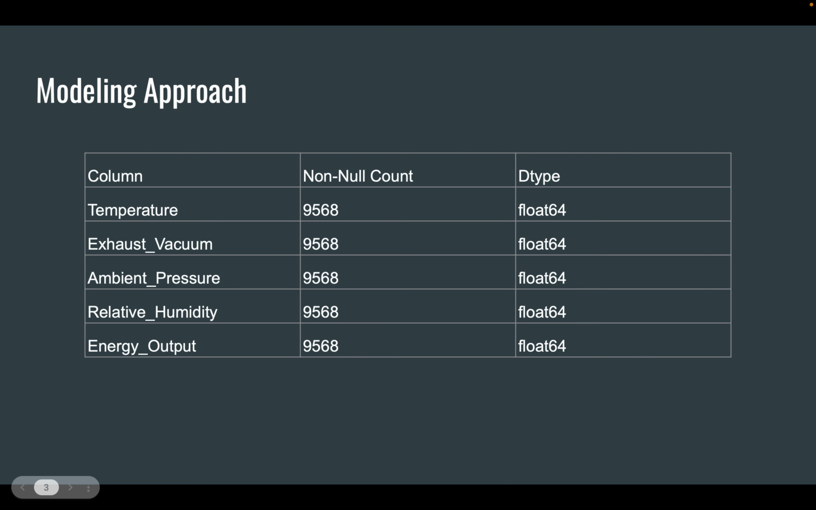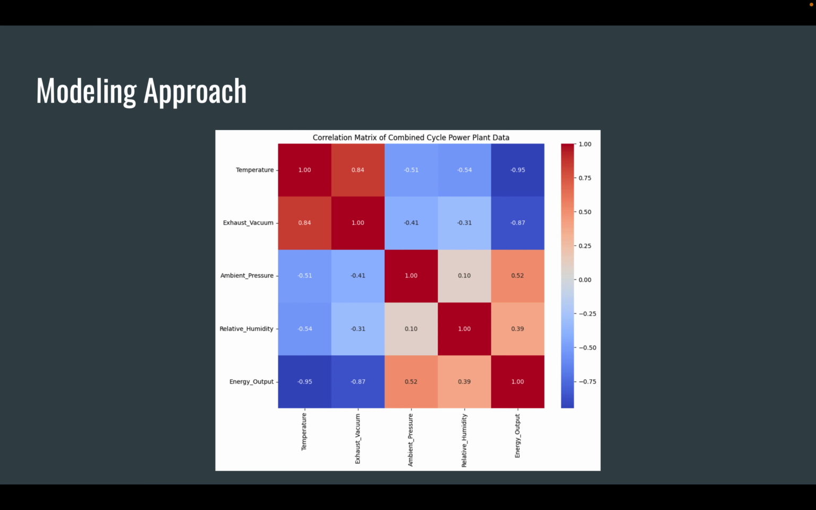Before I start the problem, my approach here was to look at the dataset. So I wanted to check the data types and the null counts. Then I went ahead and did the correlation matrix. So I clearly found out that temperature and exhaust vacuum are highly correlated with the energy output.